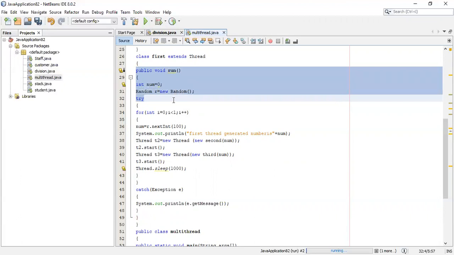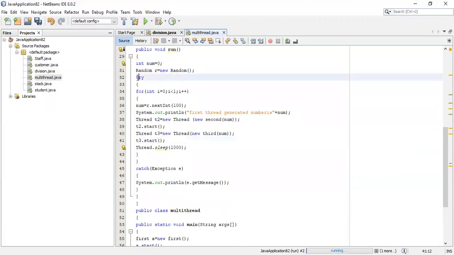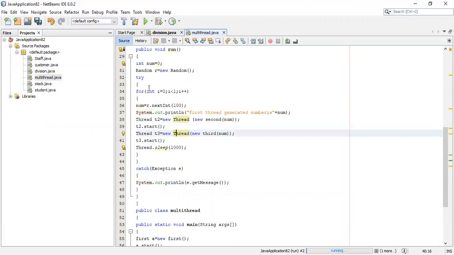What am I doing inside this function? I'm using a try block as well as a catch block. Inside the try block, I am selecting a number out of 100, using random number generation. Randomly I'm selecting one number between 0 and 100. Each time I execute the program, I can get a different number. That is the advantage of using a random number.